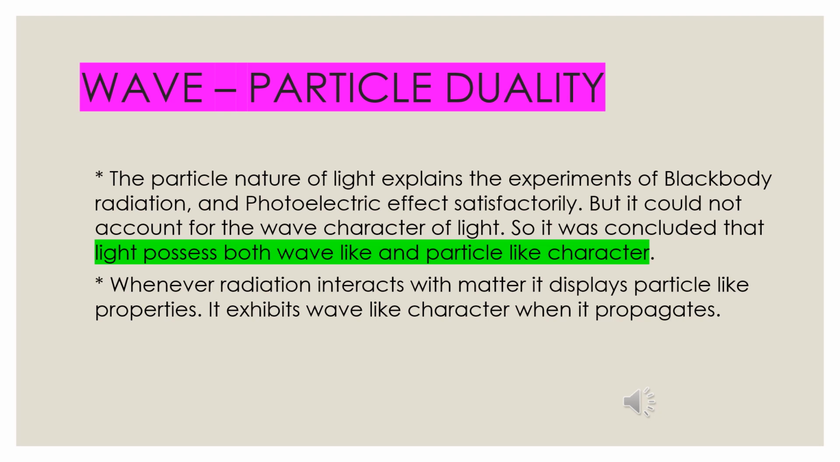Wave-particle duality. The particle nature of light explains the experiments of blackbody radiation and photoelectric effect satisfactorily, but it could not account for the wave character. So, it was concluded that light possesses both wave-like and particle-like character. Whenever radiation interacts with matter, it displays particle-like properties, and it exhibits wave-like character when it propagates. Some microscopic particles like the electron also exhibit wave-particle duality.